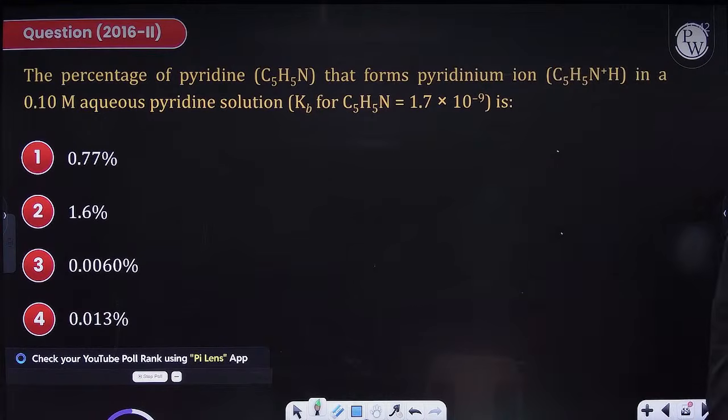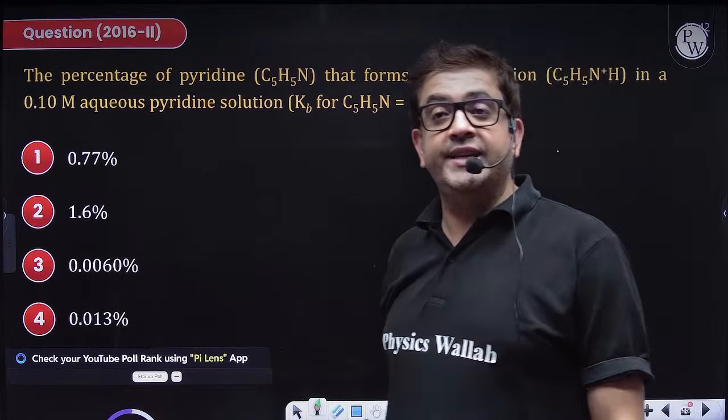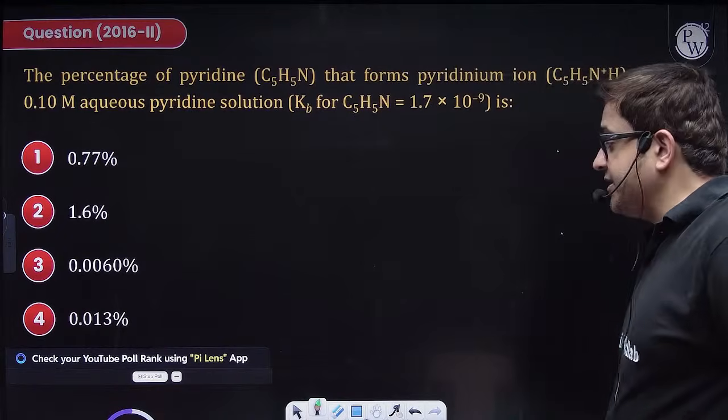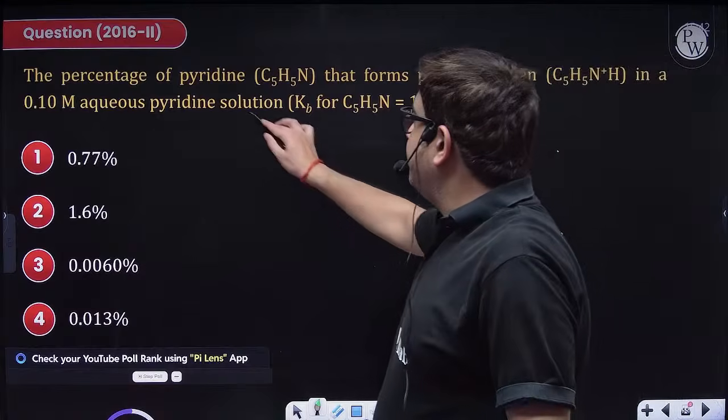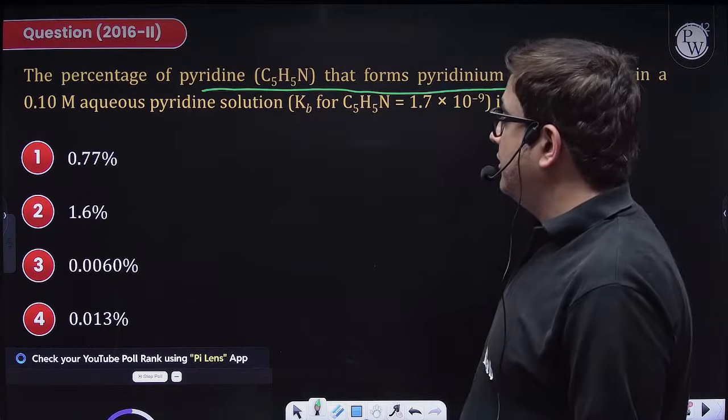Perfect. Sama is saying 4. Sidhu is saying D. Let us check the percentage of pyridine that forms pyridinium ion in aqueous solution.